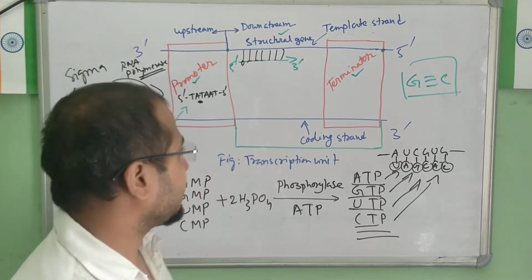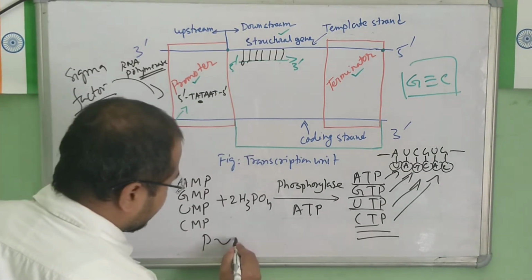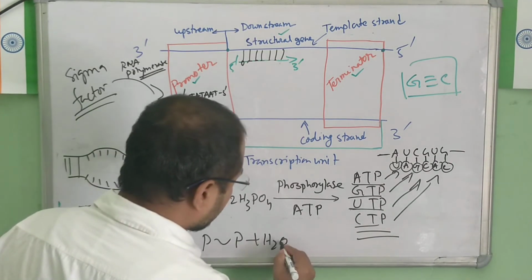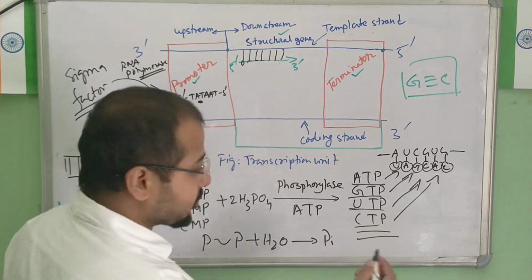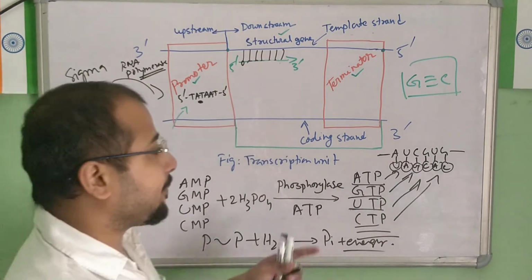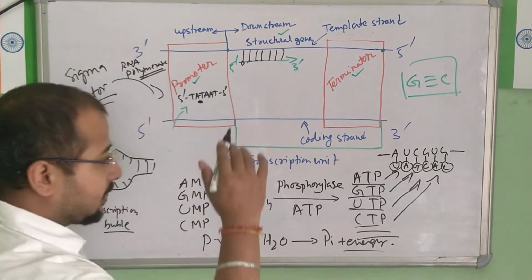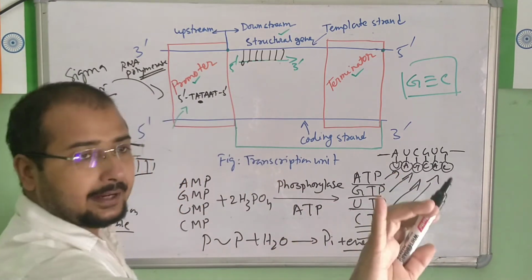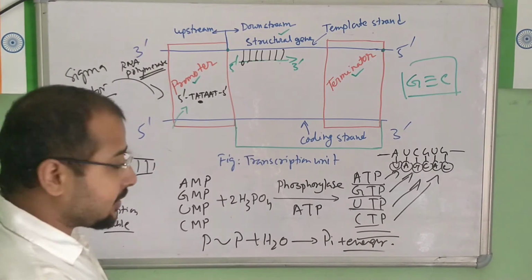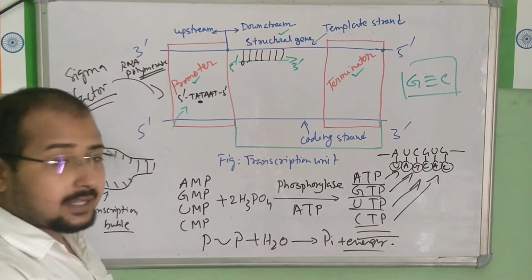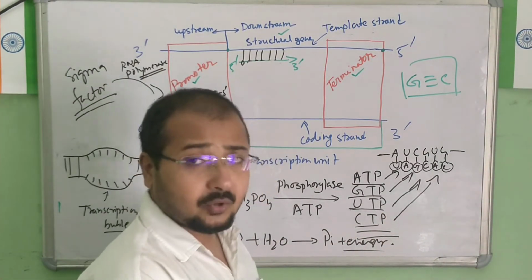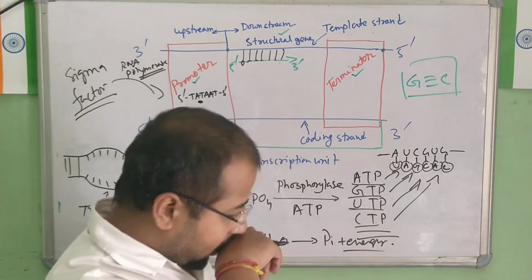This pyrophosphate will be hydrolyzed, so with H2O, the inorganic phosphate along with the energy is going to be released. This happens after base pairing.